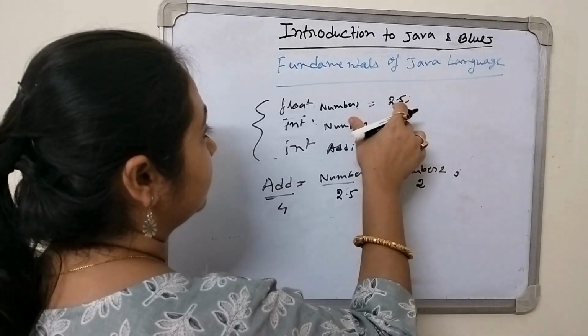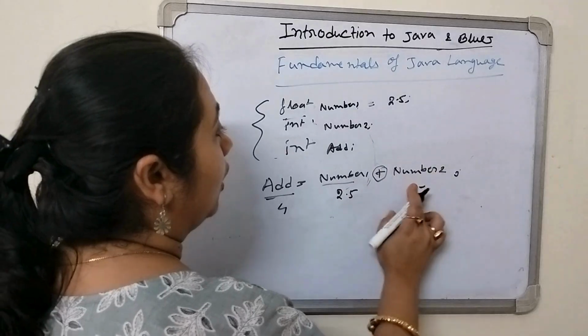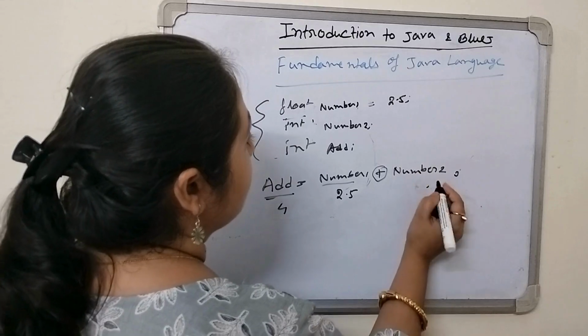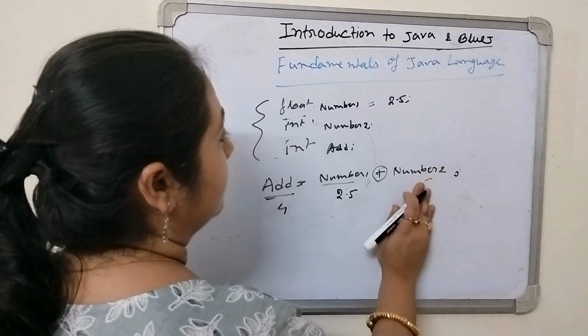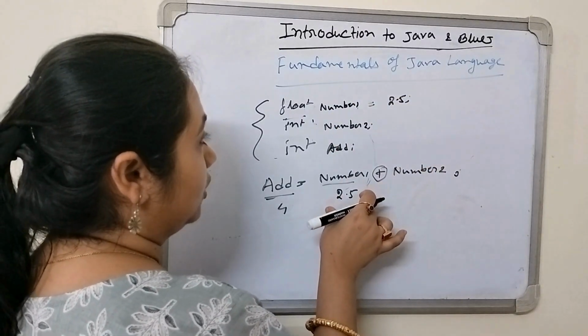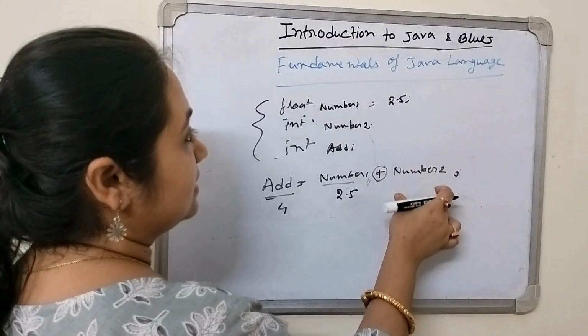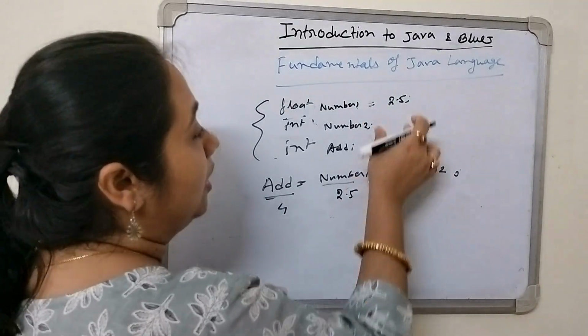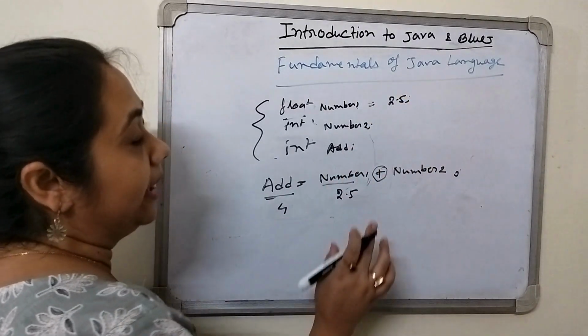In the whole program, this number 2.5 will be the same, and only the other number will change. Suppose sometimes it will be 5, sometimes 6, sometimes 7, like this. So number 1 will be fixed in the whole program, and this one will change. This is variable initialization, that means in the starting of the program, we have initialized the value.